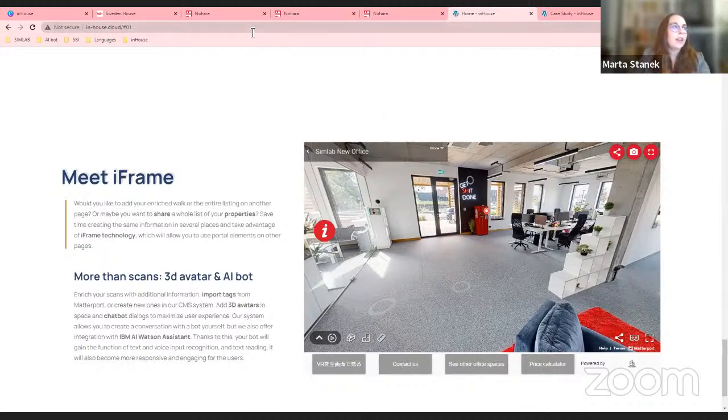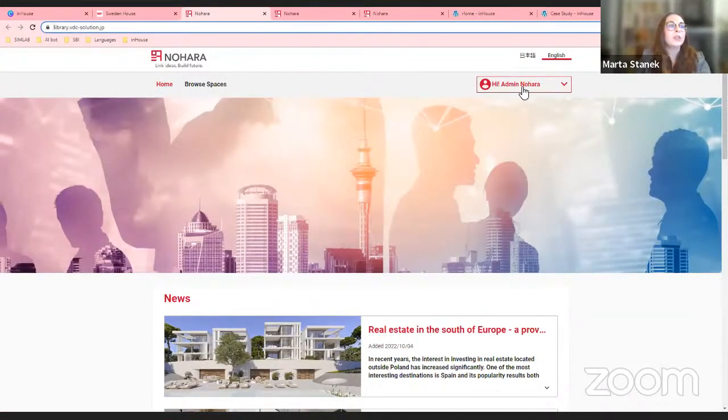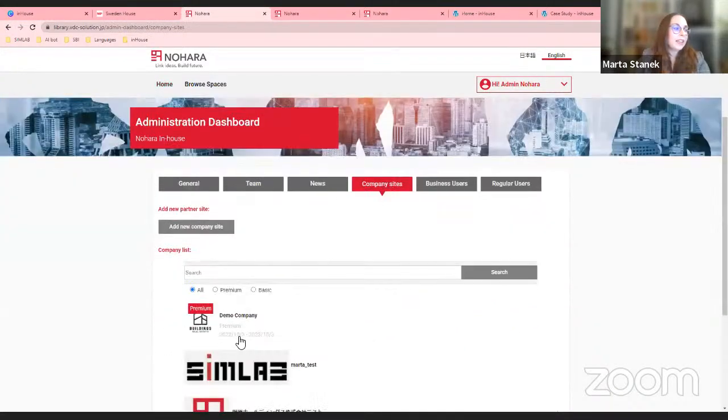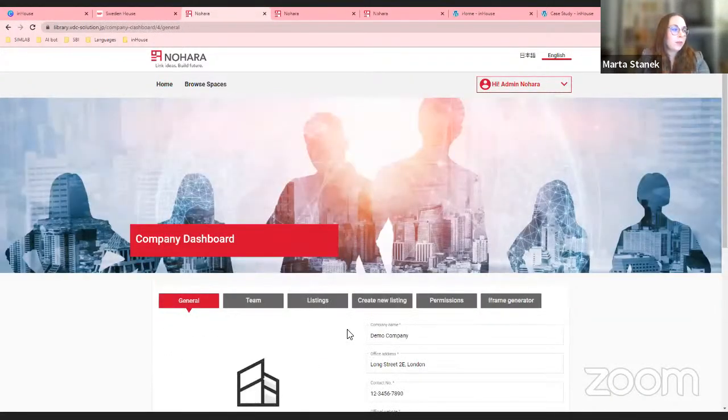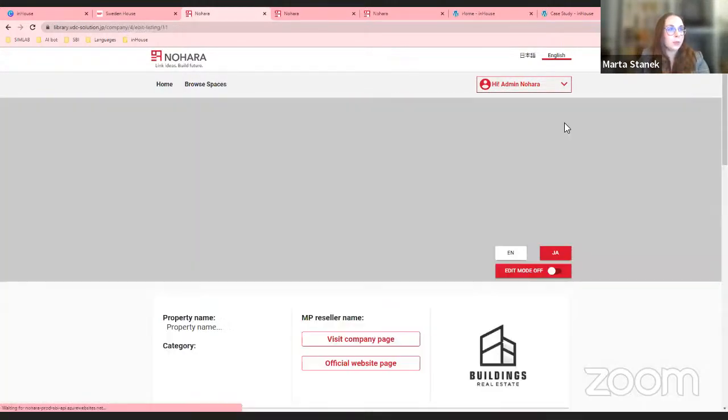You take the link. Let me just show you how it looks in some other project that we prepared for another Japanese client. So you just basically take the link from the property listings, and this is the one that I used.